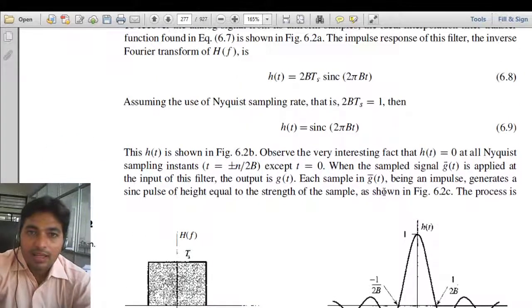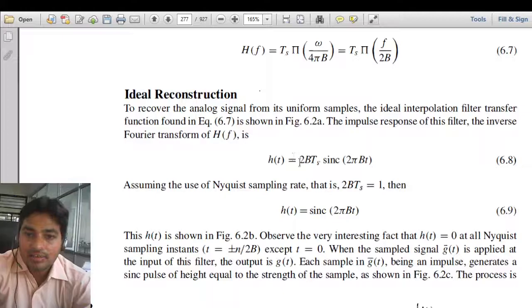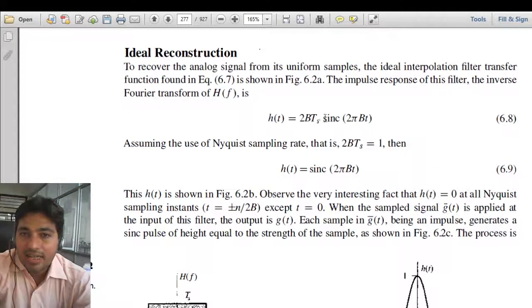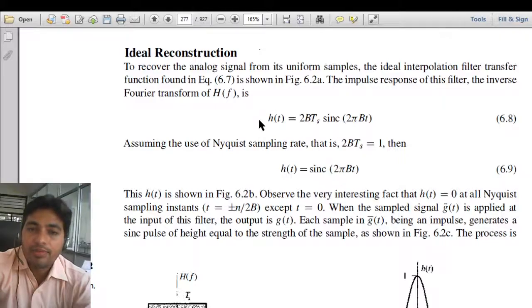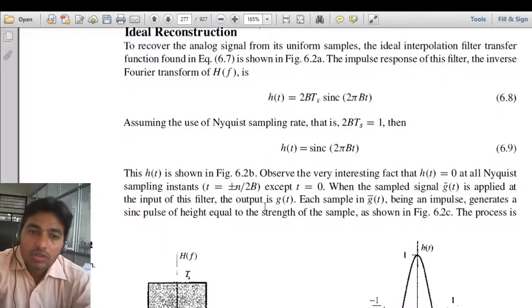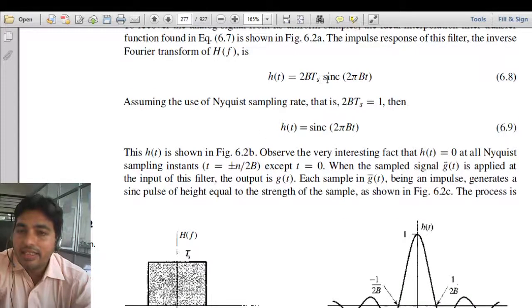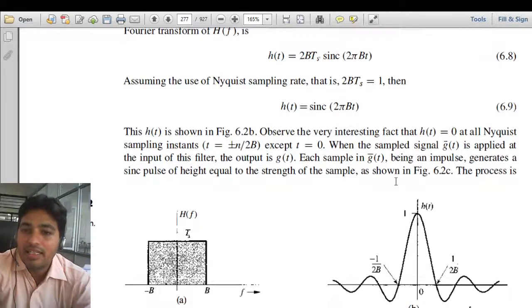This is the time domain, or you can say the impulse response of the filter in the time domain. So this is h(t), and this is H(f). The impulse response will be 2BTs sinc(2 pi Bt). The Nyquist sampling rate will be equal to 2BTs. If we take that to be equal to 1, then the response in the time domain becomes sinc(2 pi Bt).